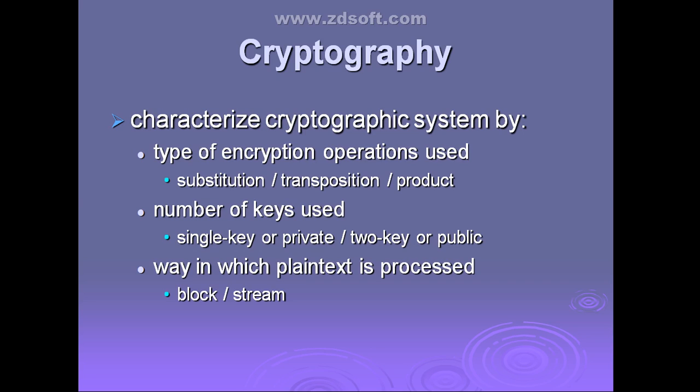Now see, the plain text is there. If it contains two words, the original message, I am taking it as two words. One word I will consider as one block, and the second word as a second block. If you are converting that plain text in terms of blocks, clear? If it is processing one block of input elements at a time to produce an output block for each input block, that is what is called block ciphering.